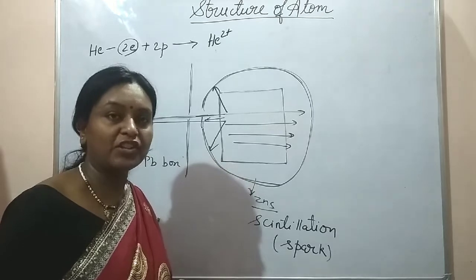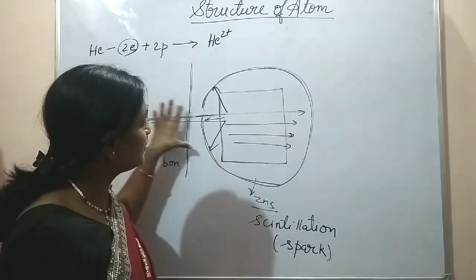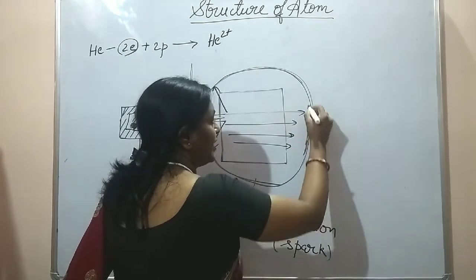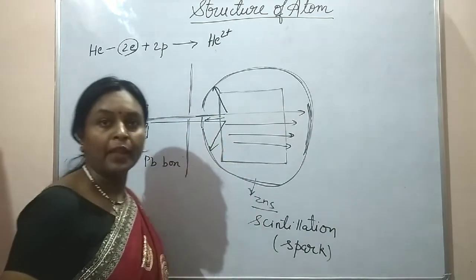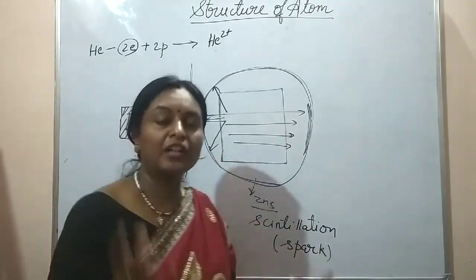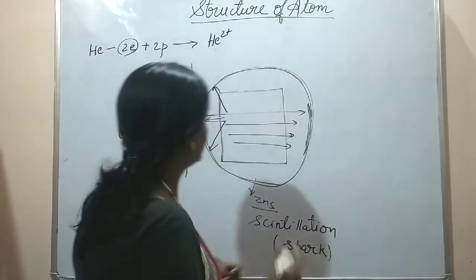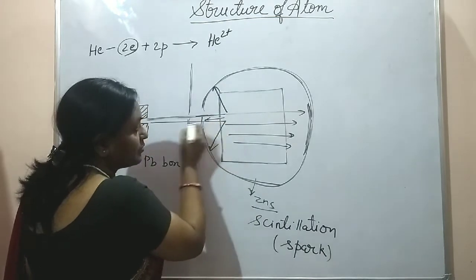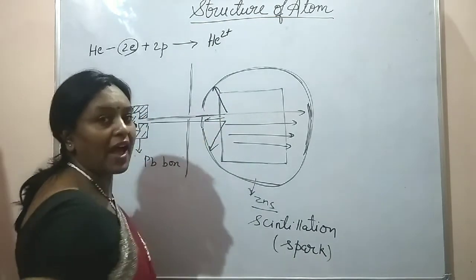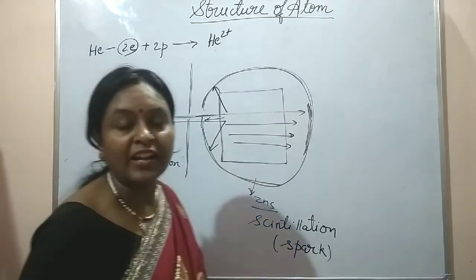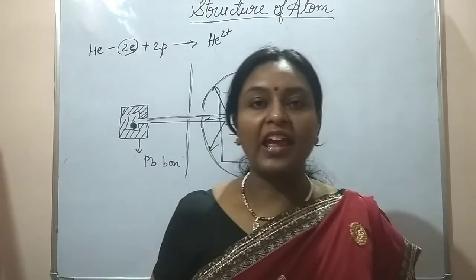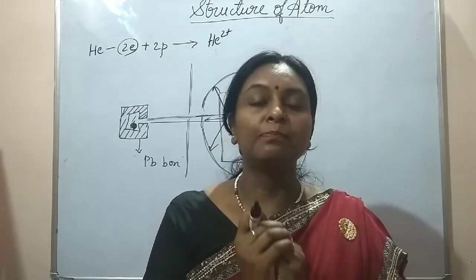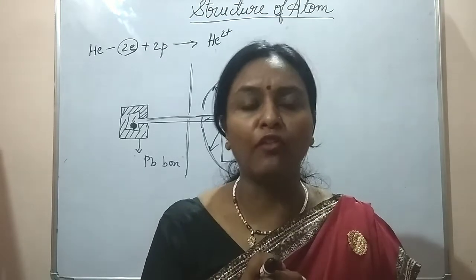So what was the reason? How did he explain this observation? He said that since most of the alpha particles pass straight, a very heavy scintillation was produced on this part. So it shows that most part of an atom is empty. The second observation, that it deflected through a small angle, and the third one, that 1 in 12,000 bounced back. This bouncing back shows that in the atom there is a massive part which is positively charged, and this massive part occupies a very small volume.